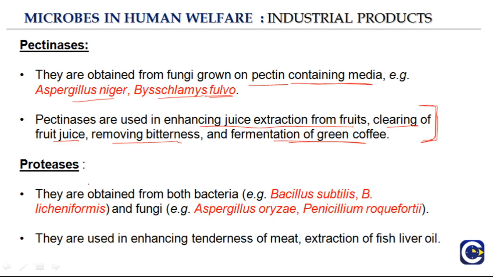And the next is proteases. So they are obtained from both bacteria, Bacillus subtilis, Bacillus licheniformis, and also from fungi, Aspergillus or Penicillium roqueforti. So these are the organisms from which various proteases can be obtained, and they are used in enhancing tenderness of meat, extraction of fish liver oil, etc. So industrial production of pectinases, proteases, they require various microorganisms.